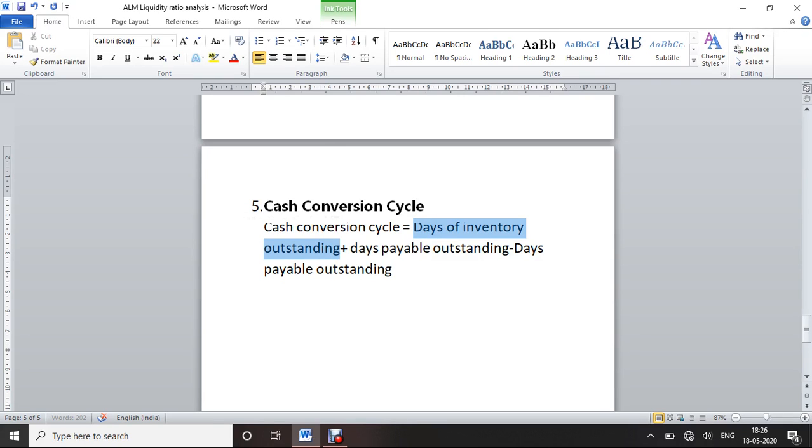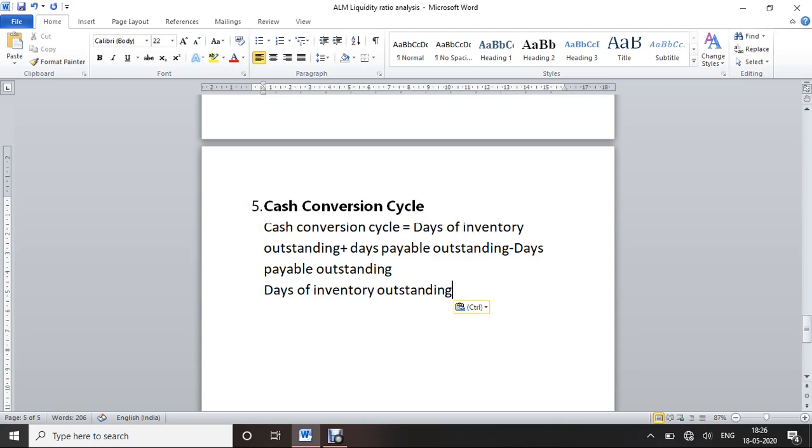Days of inventory outstanding is equal to average inventory divided by COGS into 365.